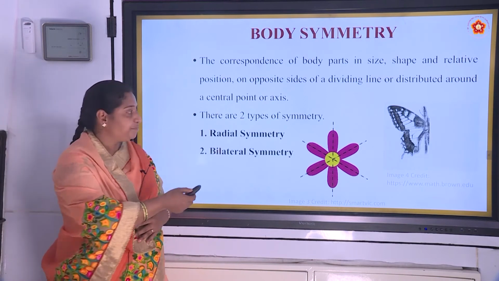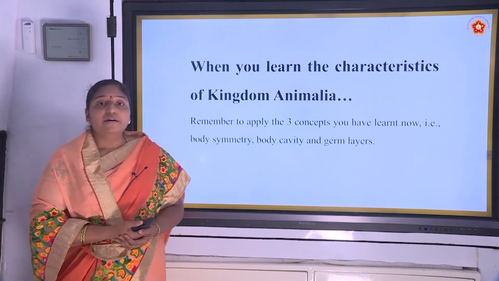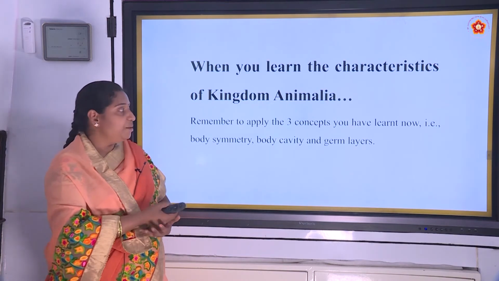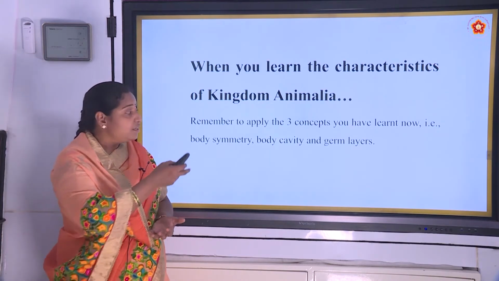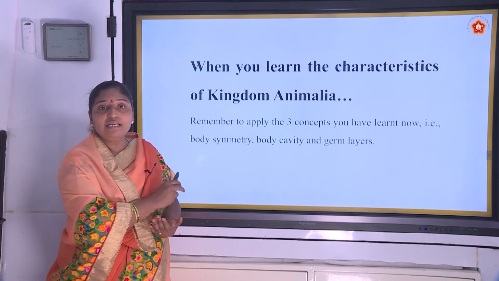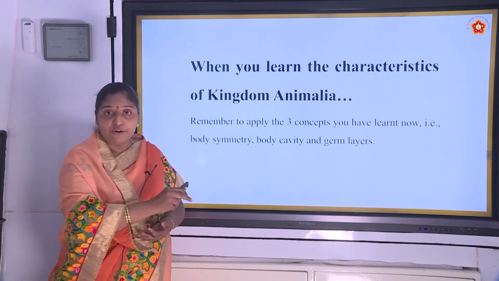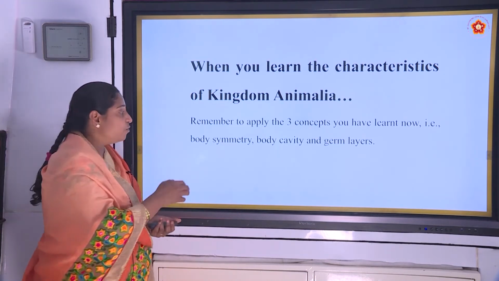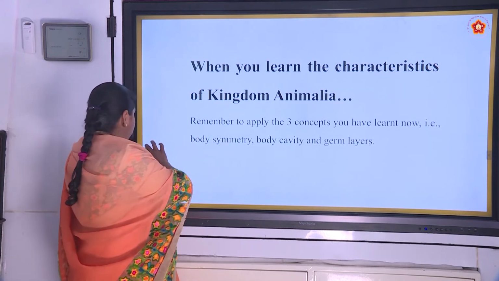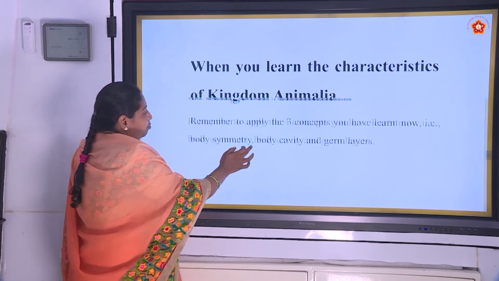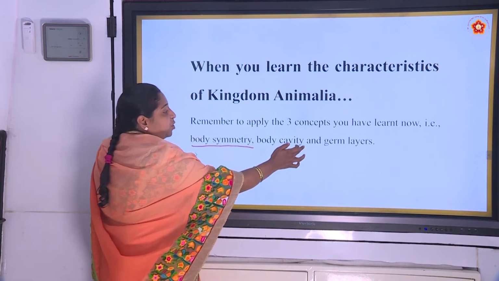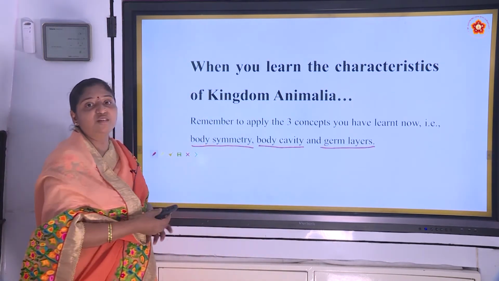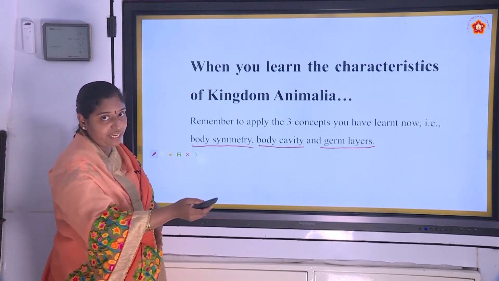Now, you have to learn about the characteristics of kingdom Animalia. Before going to that, you have to remember all these three concepts and you have to apply these three concepts in the next slides. What are those three concepts? Body symmetry, body cavity and germ layers. These three terms you have to remember and you have to apply also.